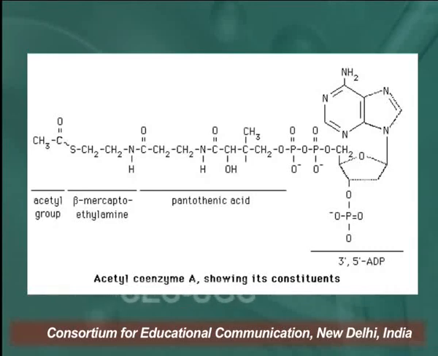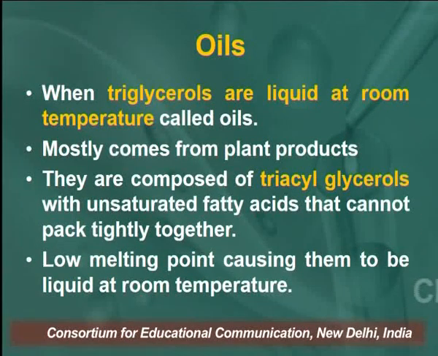This is a very important process for all the aerobic reactions. So, it is very important to get energy from the Krebs cycle. Here, the role of this biomolecule acetyl coenzyme A is that it has an acetyl group, a beta mercaptoethylamine group, pantothenic acid, and also 3',5'-ADP. So, this is the structure of acetyl CoA or acetyl coenzyme A. So, that was about the fats.